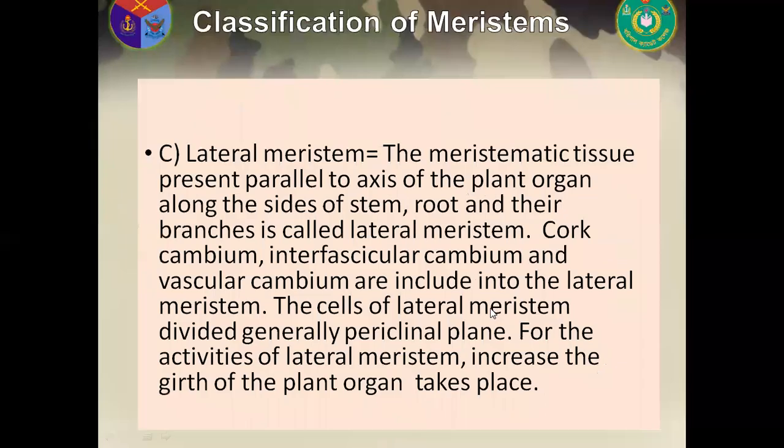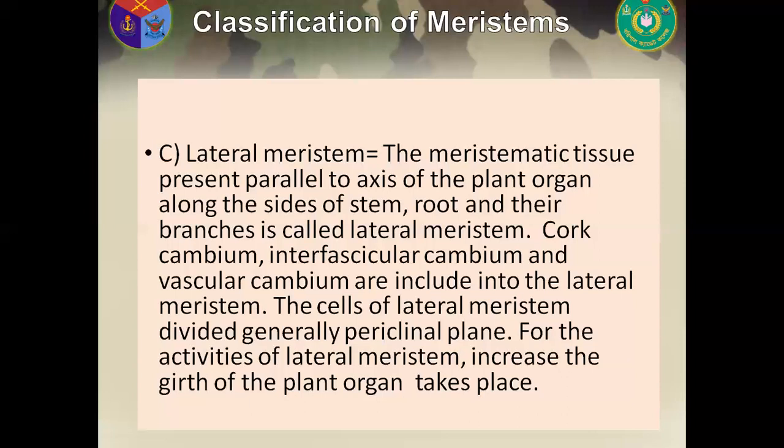Now, lateral meristem. The meristematic tissue present parallel to the axis of the plant organ along the sides of stem, roots and their branches is called lateral meristem. Cork cambium, interfascicular cambium, and vascular cambium are the best examples of lateral meristem. The cells of lateral meristem divide generally in the periclinal plane. Due to the activities of lateral meristem, the growth of the plant organs increases.